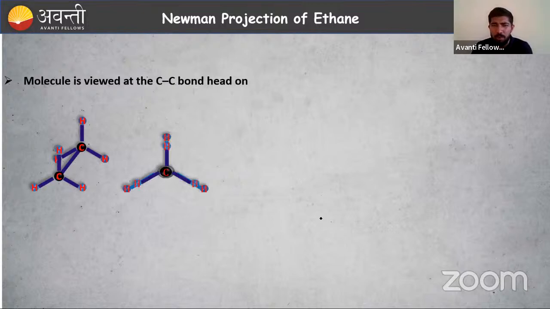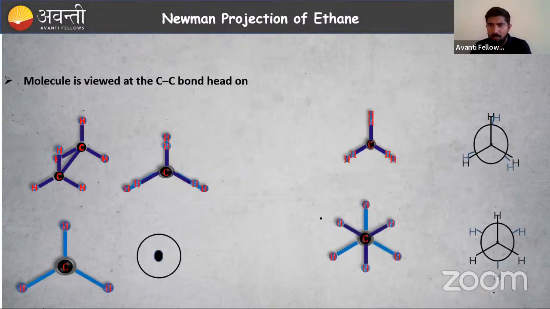I will explain to you. Okay, here some structures are there. Let them come to the screen. Here, this is our front side carbon. This dot is the front side carbon. This circle you can see is our back side, rear carbon.